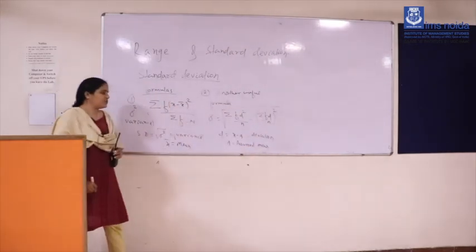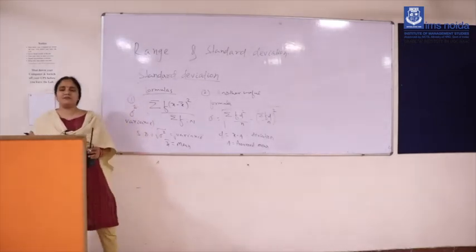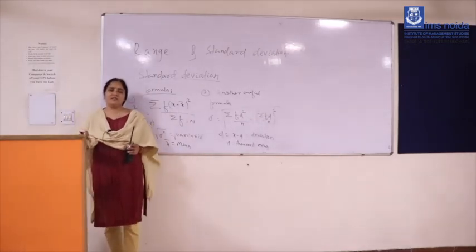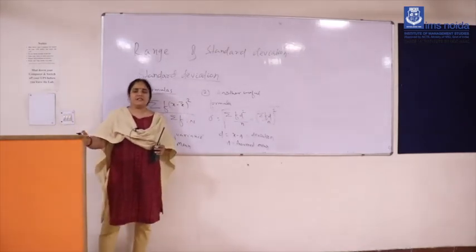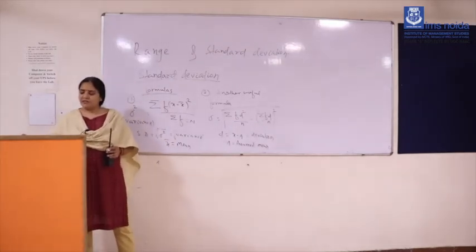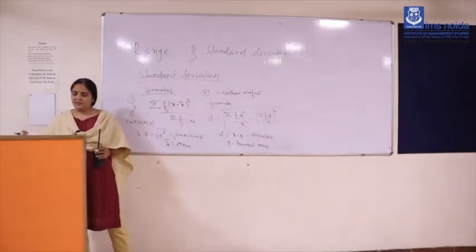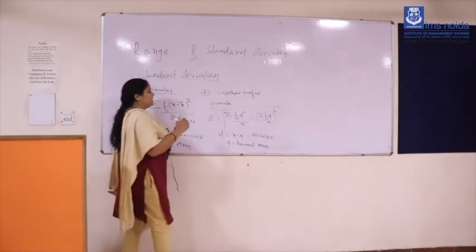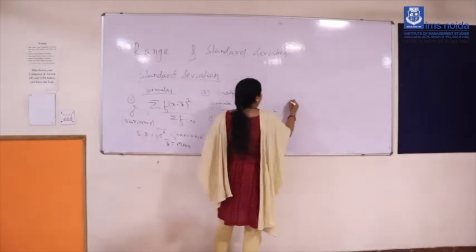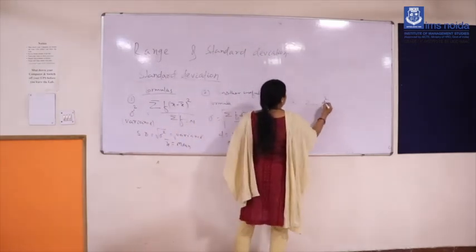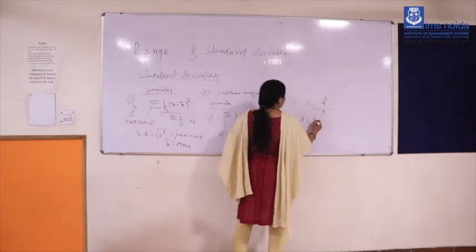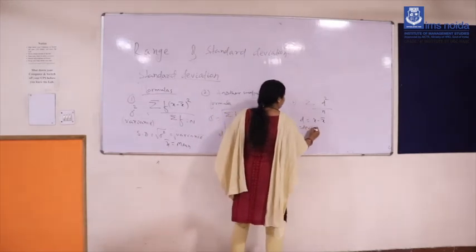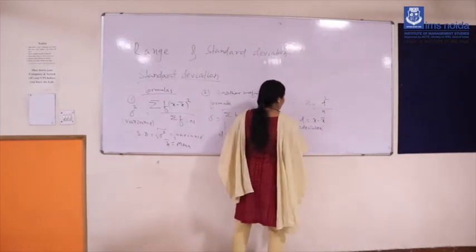So from the deviation of each value from its mean or assumed mean, denoted as deviation, and adding all these deviations, first get the sum, then by this formula also you can calculate standard deviation. Now the very simple formula, formula number 3, is the root of summation d square by n, where d equals x minus x bar. D is known as simple deviation from x bar.